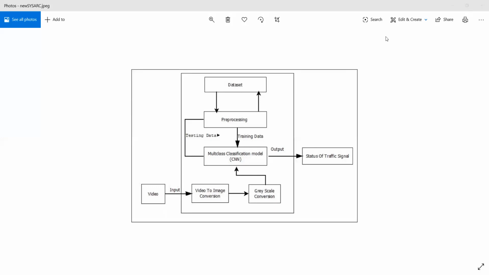So we convert the color image into a grayscale image, meaning a 3-dimensional image into a 2-dimensional image. A grayscale image has 256 shades of gray color, and each pixel in a grayscale image has only one value. So we convert color image into grayscale image. It is done using the CV2 function of the OpenCV library in Python language.